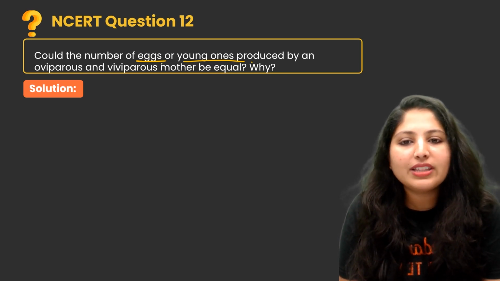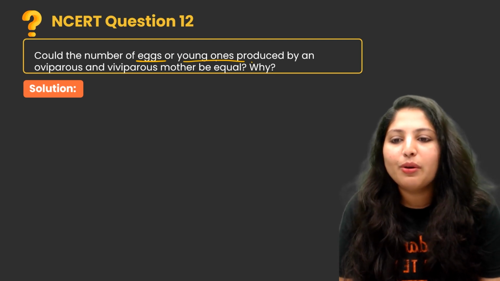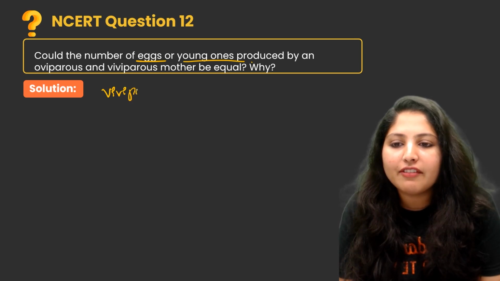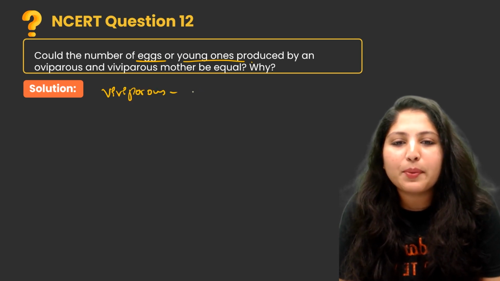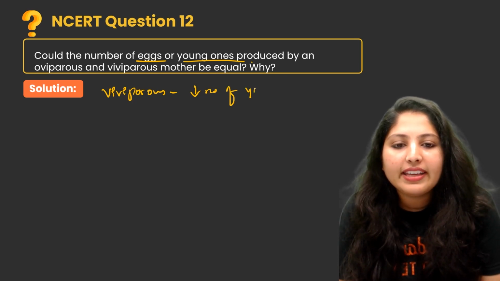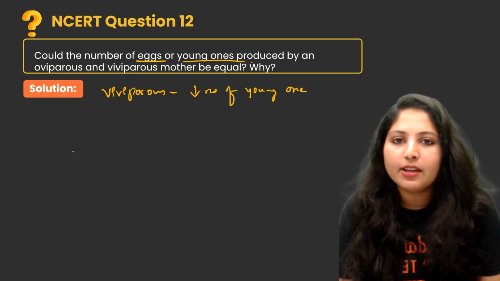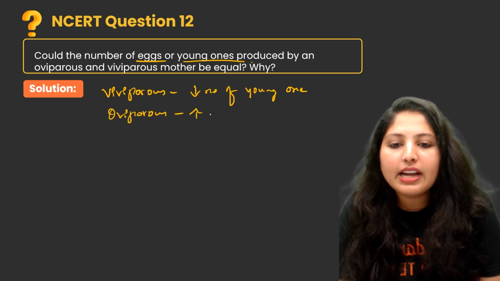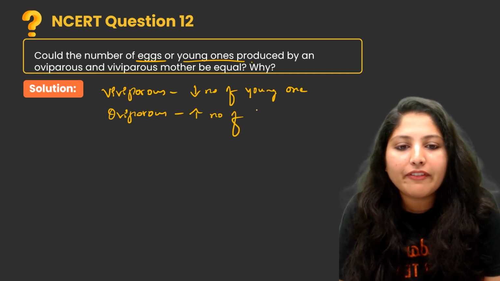Viviparous produces a less number of young ones, but oviparous produces a more number of eggs.